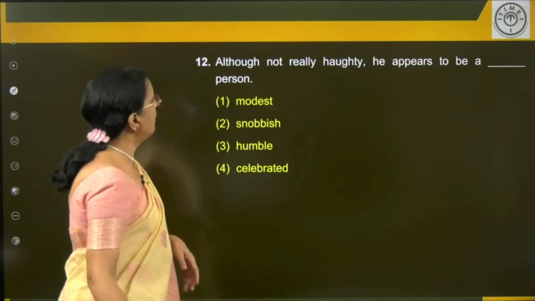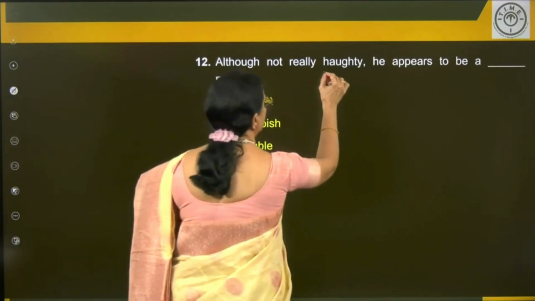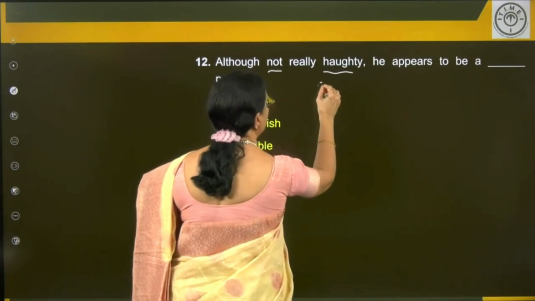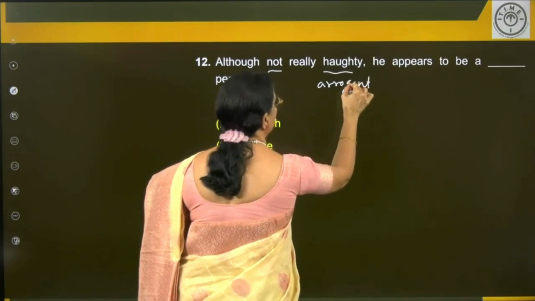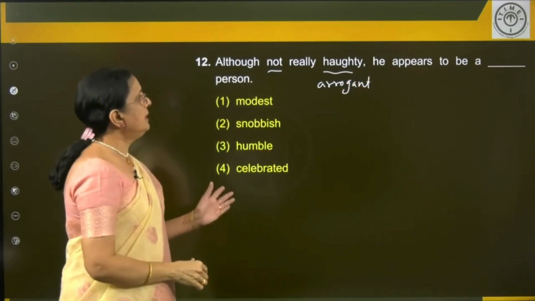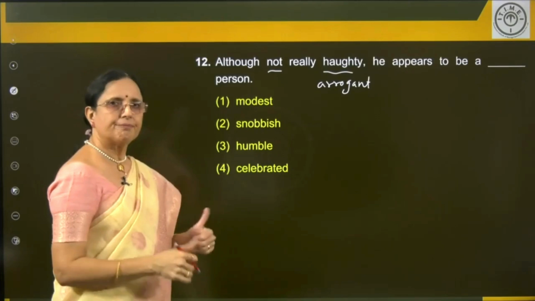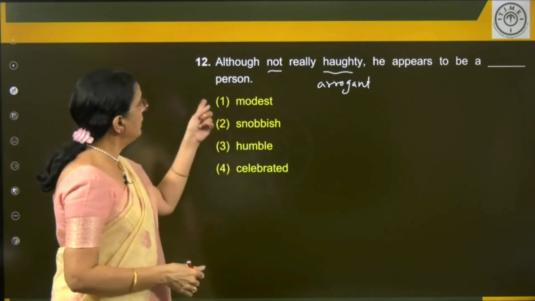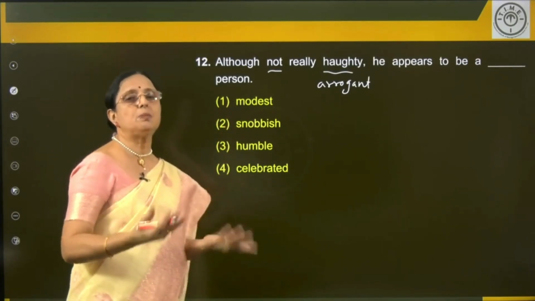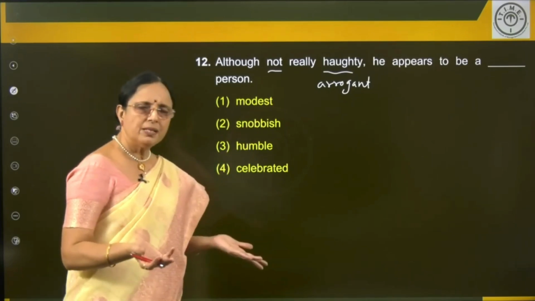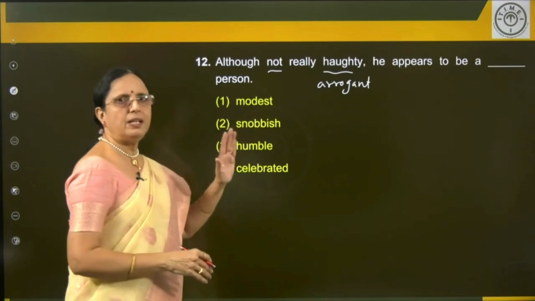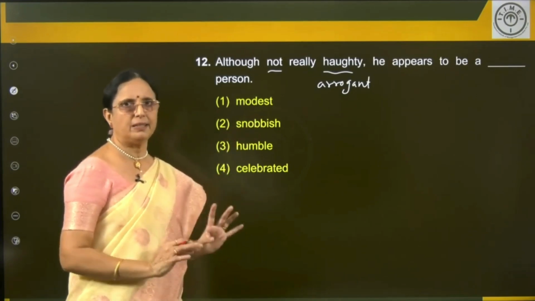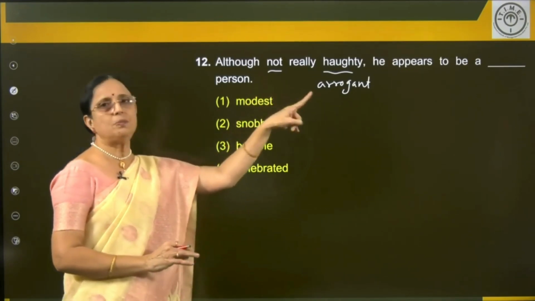Next, although not really haughty. Haughty is arrogant. Do you understand? Arrogant, proud. He appears to be a dash person. Although not really haughty, he appears to be that. So it should be arrogant only. Something related to arrogant only. Haughty, arrogant, supercilious, something like that. Some synonym of haughty should be there, remember.